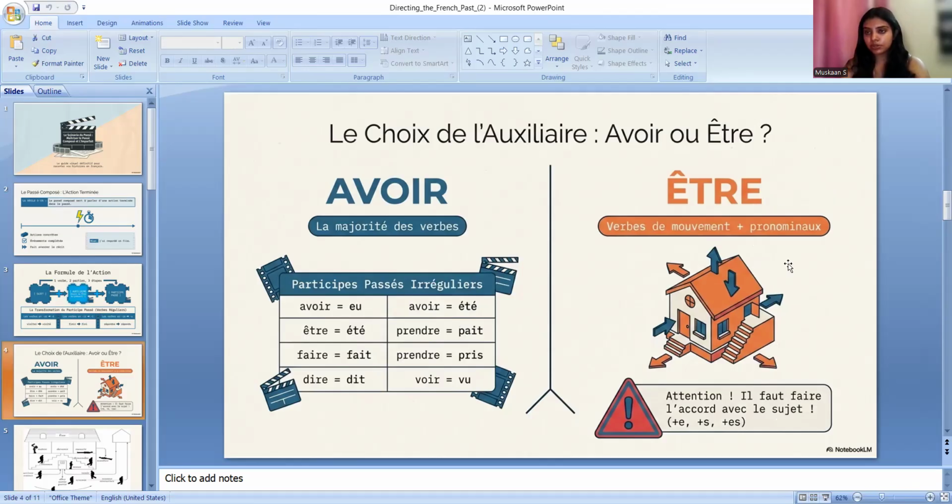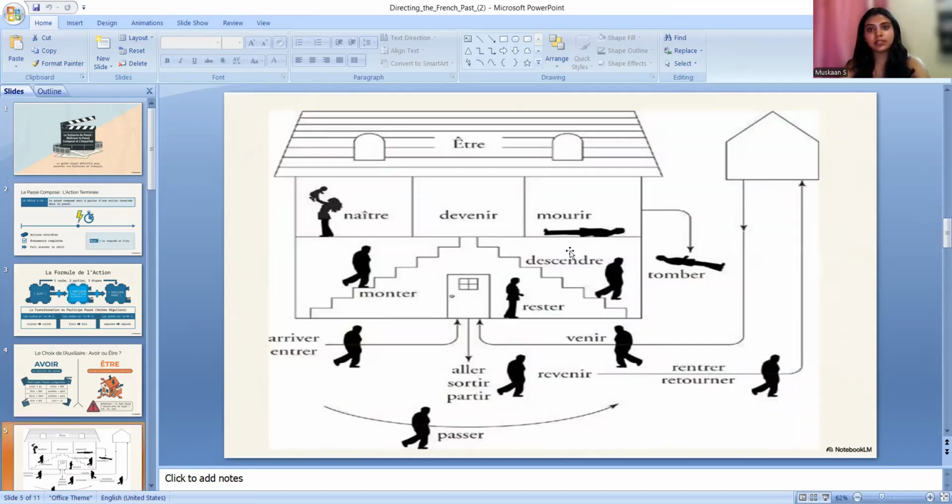So pronominal verbs are also used here. Pronominal is verbs with which there is S apostrophe or so. With that also we use être. Now here are some verbs. Like I have said, la maison d'être. This is la maison d'être, the house of être verbs.